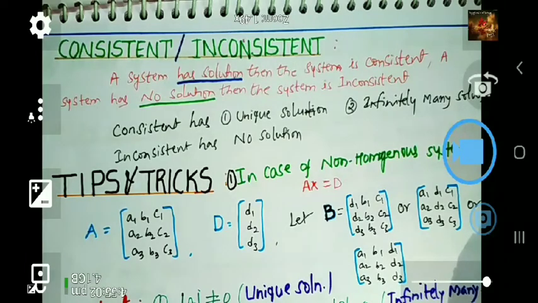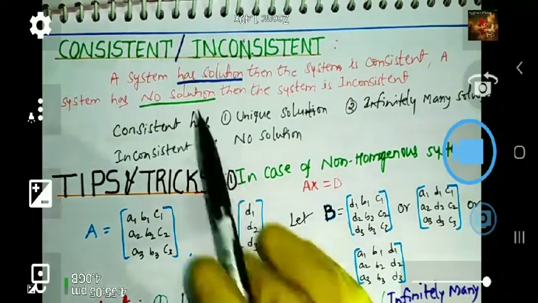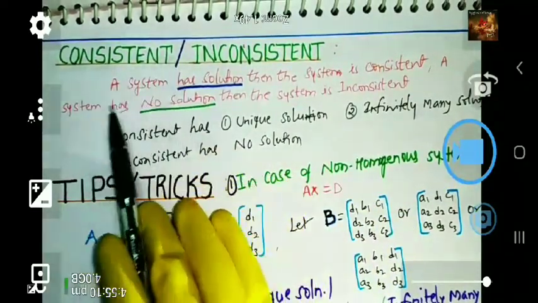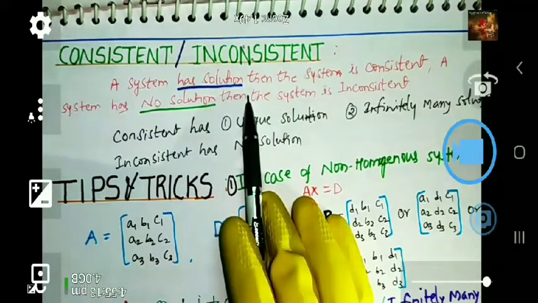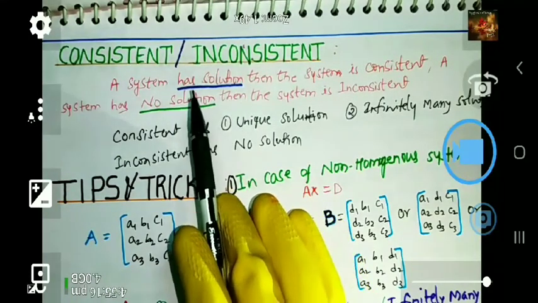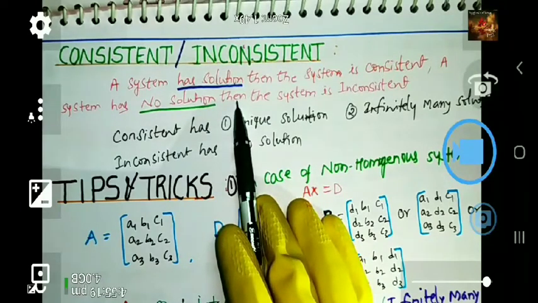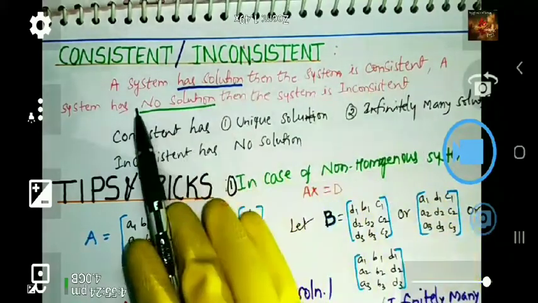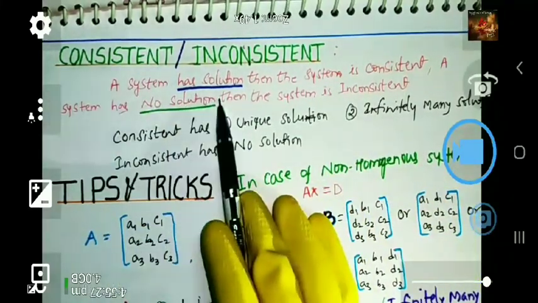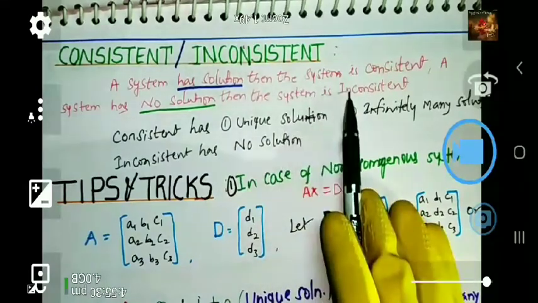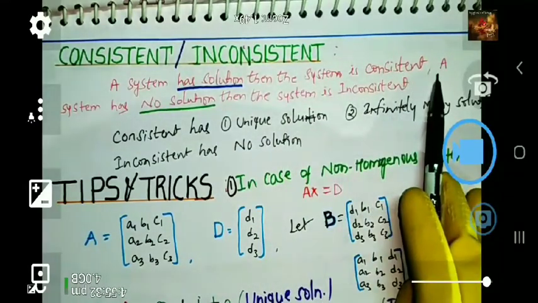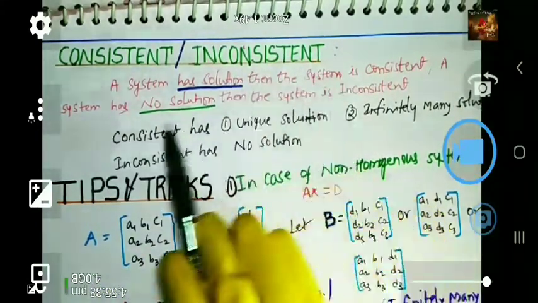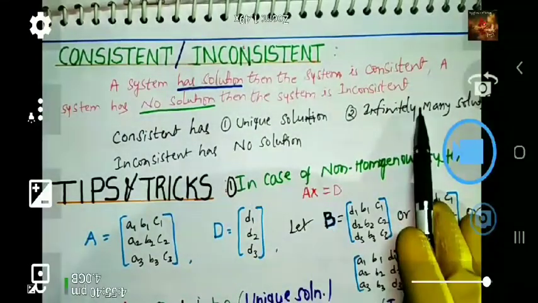Non-homogeneous. So, what is the meaning of consistency? What is the meaning of inconsistency? Consistent, first we will discuss. If a system has a solution, we take a system of three variables or two variables, generally three variables, that has a solution, then the system is consistent. When the system of linear equations has a solution, then the system is consistent. And you know well, if a system has no solution, it has a solution means consistent, it has no solution means it is inconsistent. That one you have to know first.